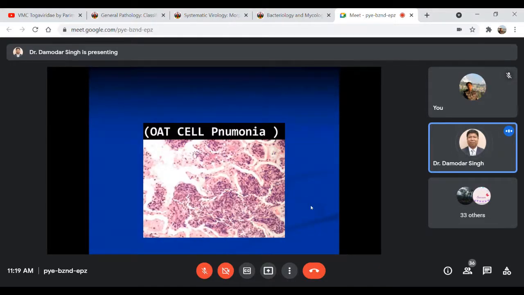And this is a microscopic section of the lungs. An odd sheet type of cells used to be found in this lung tissue. That's why this kind of pneumonia is also termed oat cell pneumonia. Oat cell pneumonia means oat-type cells are found in the lung tissue under microscopic examination. So this is very characteristic of the microscopic changes of HS, hemorrhagic pneumonia or pasteurellosis, pneumonic pasteurellosis.